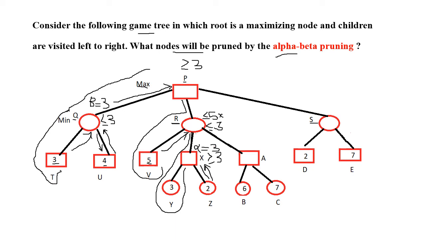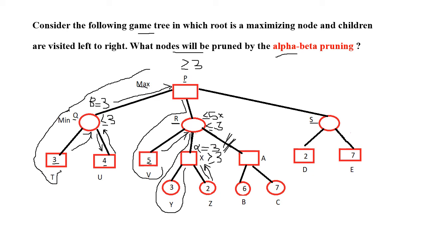So there is no need of traversing this path again because there is no chance of P selecting the term R. So we can prune this path.